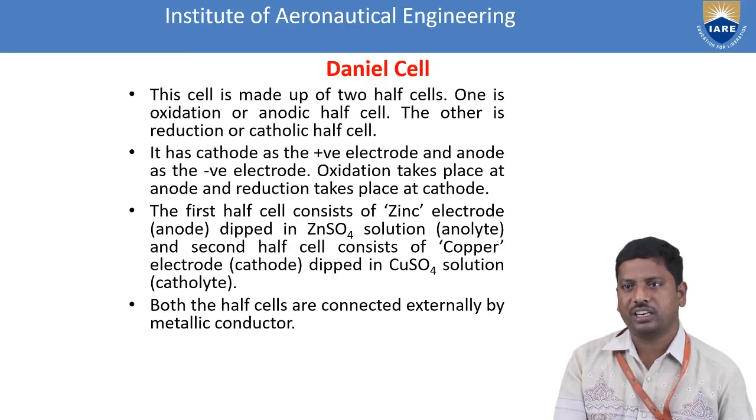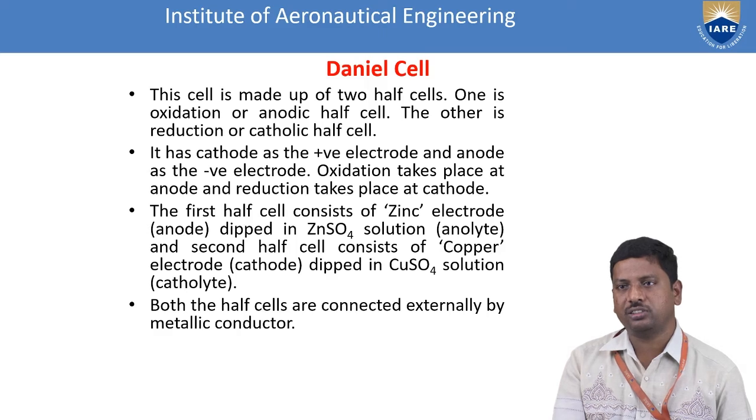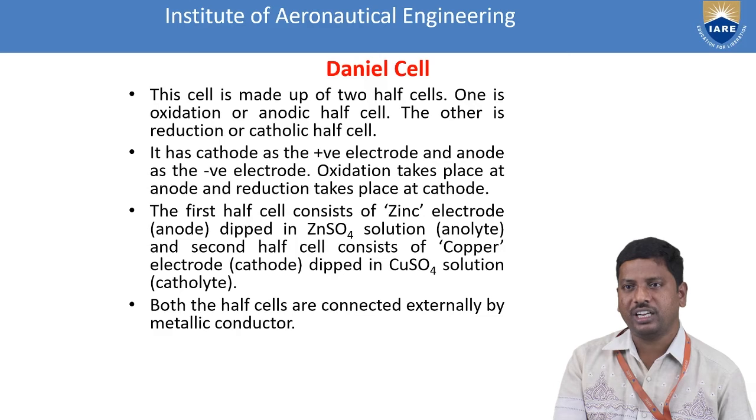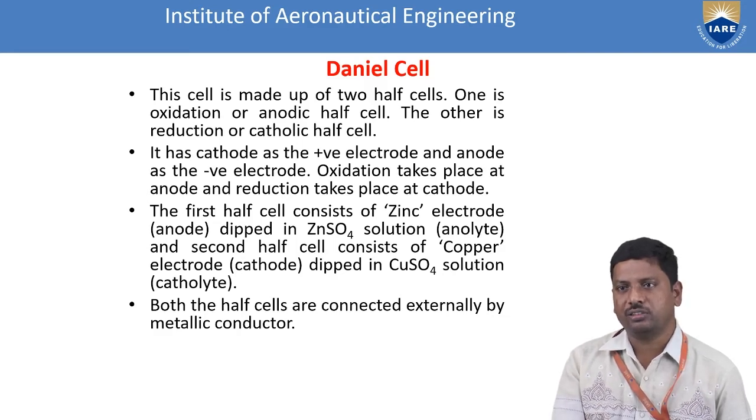The first half cell contains the zinc electrode dipped in the zinc sulfate solution, and the second half cell consists of a copper electrode, the cathode, dipped in a copper sulfate electrolyte solution. The left side solution is called the anolyte solution and the right side solution is called the catholyte solution, with the anode on the left side and the cathode on the right side. In this Daniell cell, the example for the anodic or anolyte solution is the zinc electrode dipped in zinc sulfate solution, and the example for the catholyte solution is copper dipped in a copper sulfate solution.